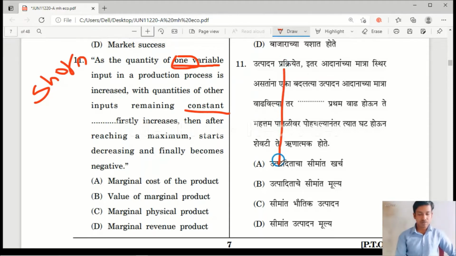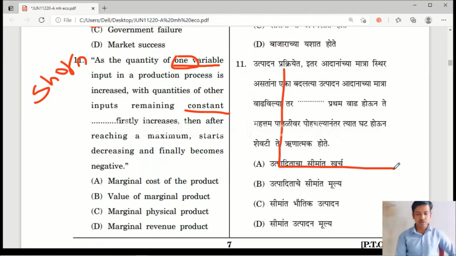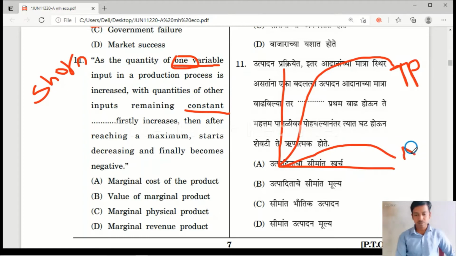The law of diminishing marginal product is related to the short run. This curve is a total product curve. This is the average product curve.